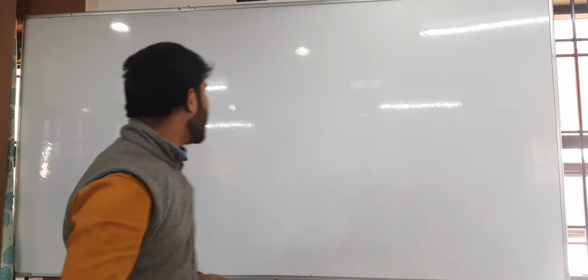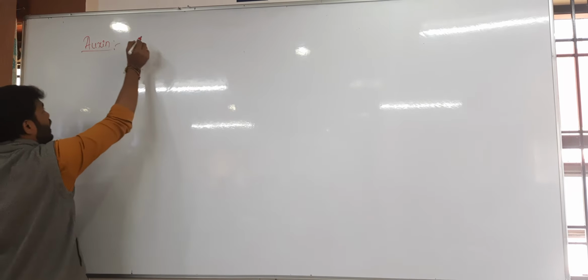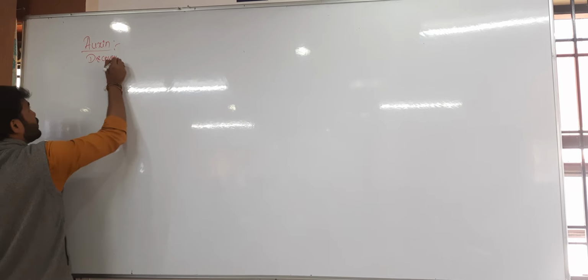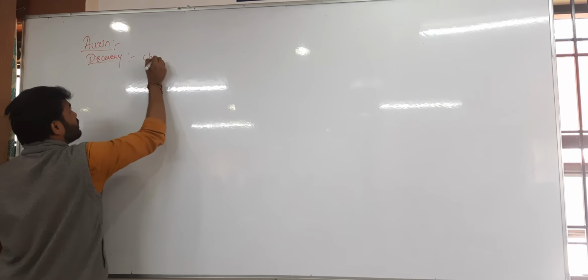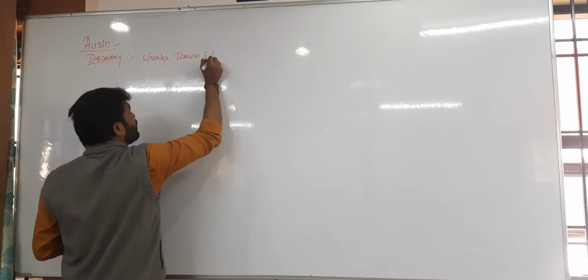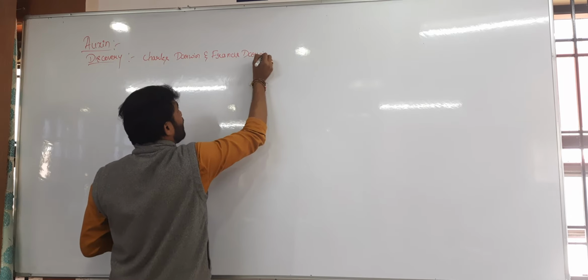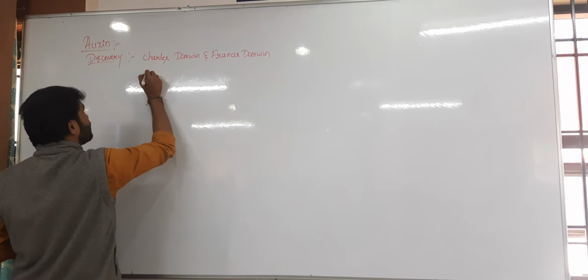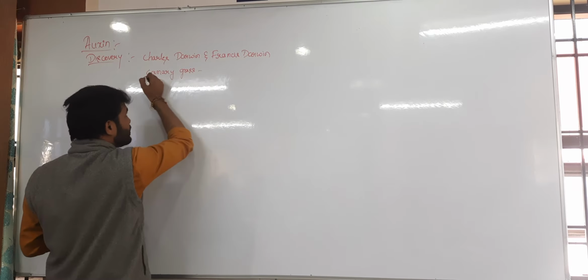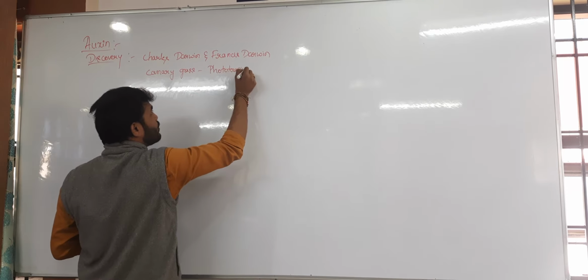So let us start with auxin. As I just said, the discovery of auxin is accidental, because Charles Darwin and his son Francis Darwin, both of them were working on canary grass. By taking this canary grass, they were studying the phototropism mechanism.